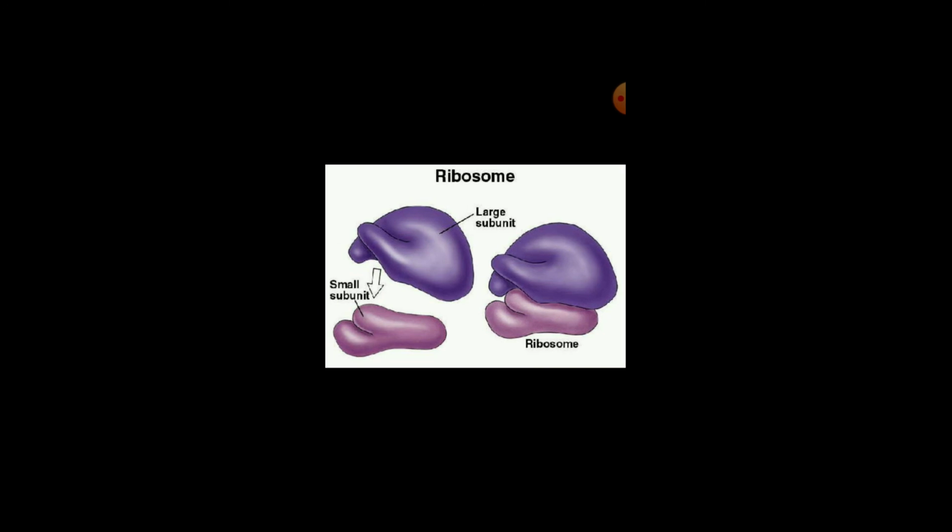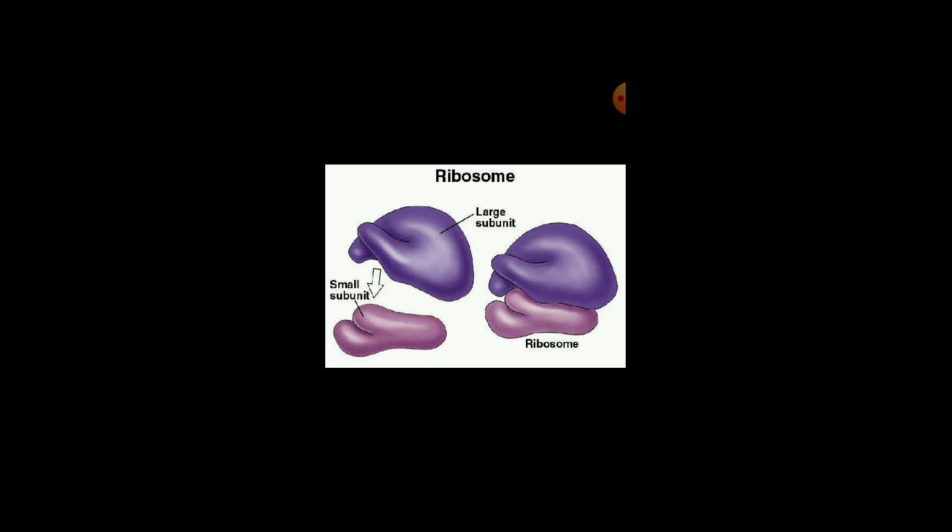The next organelle is called the ribosome. Look there. A large subunit and a small subunit can be seen here. What is the main function? It is a center of protein production, protein synthesis in the cell. How is it seen? It is seen either attached to the endoplasmic reticulum or freely floating in the cytoplasm.